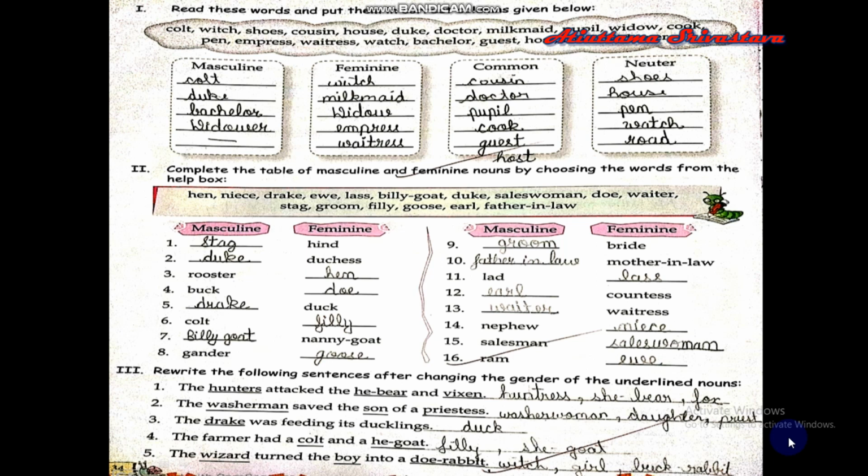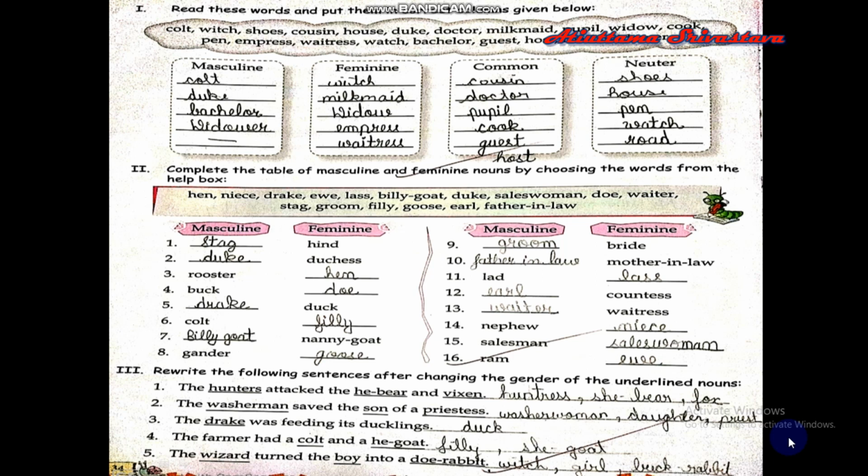Let us select the words witch, milkmaid, widow, empress, waitress. Now let us come to common gender. Cousin, doctor, pupil, cook, guest. Even a host. Host is also common gender.